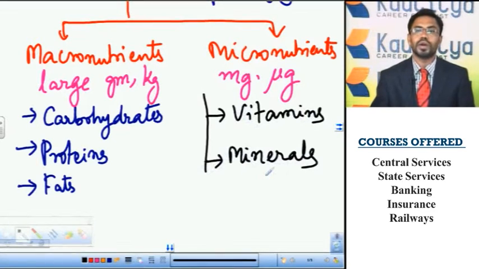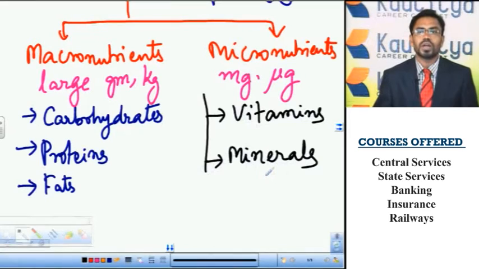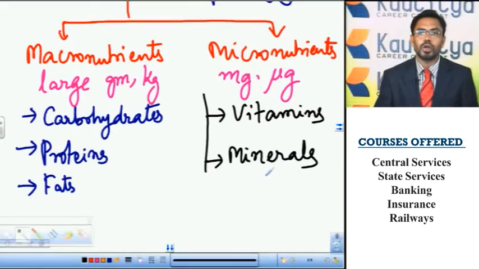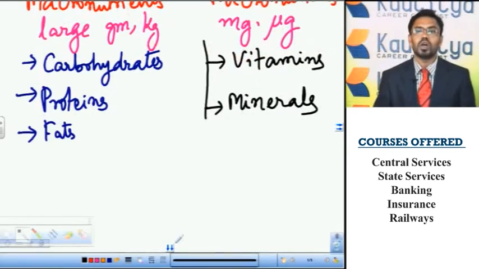These macronutrients are required in large quantities. They are mainly meant for energy generation and also for construction of the body organs and metabolism. Whereas the micronutrients are not meant for energy production. They are essential for the proper metabolic activities. Though they are required in very small quantities, they are involved in metabolism. So these micronutrients, that is vitamins and minerals, are also called essential nutrients.